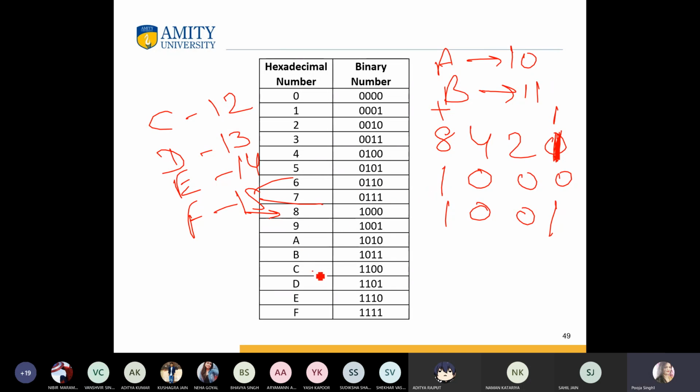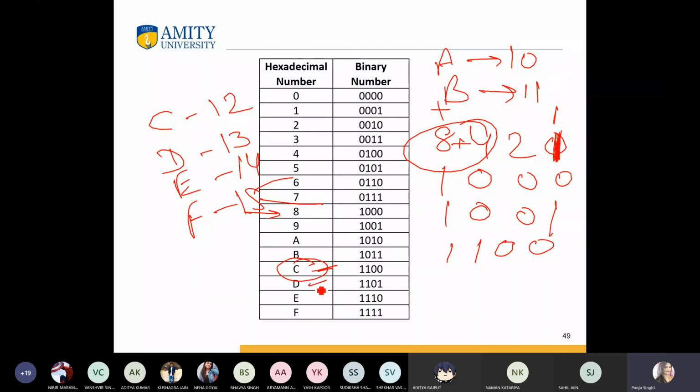If you want to convert the C character, then what is the number? 12. So 8 plus 4 is 12, so here we can write 1 1, and then 0 0.